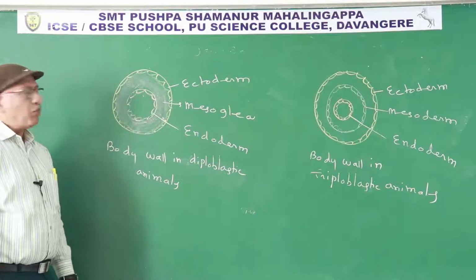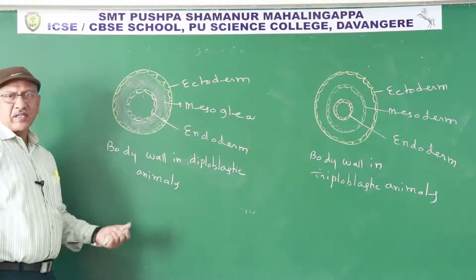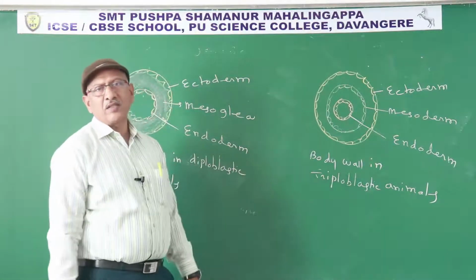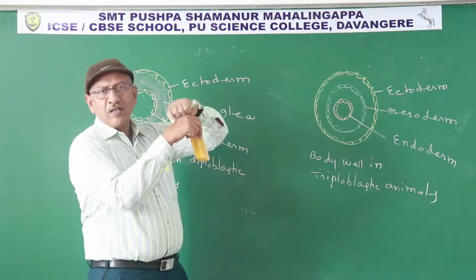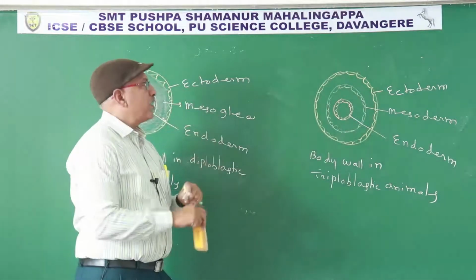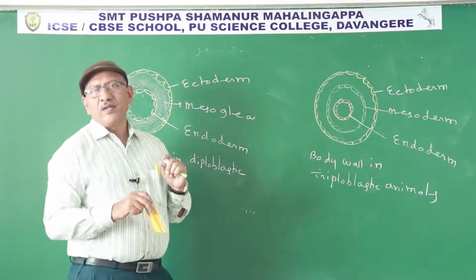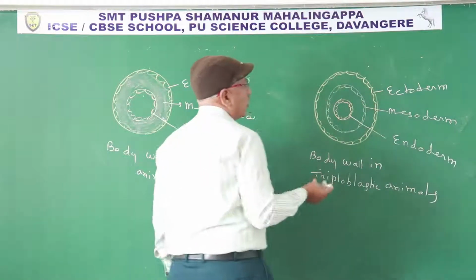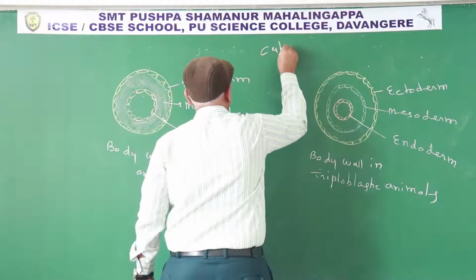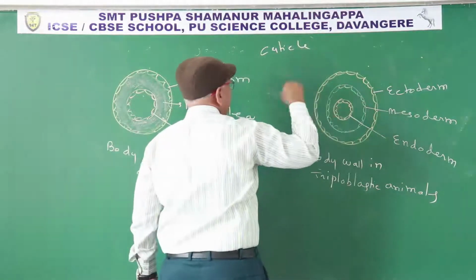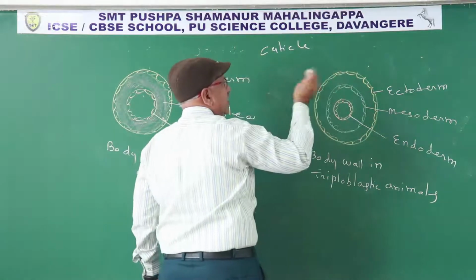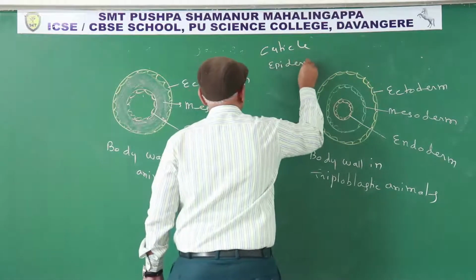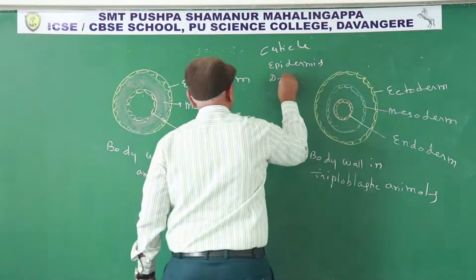In embryonic stage, if the body wall contains two germinal layers, it is a diploblastic animal. If it contains three germinal layers, it is known as a triploblastic animal. We also possess a body wall, but germinal layers are absent once the development is completed. In later stages, the body wall contains cuticle, epidermis and dermis. Embryo only contains germinal layers.